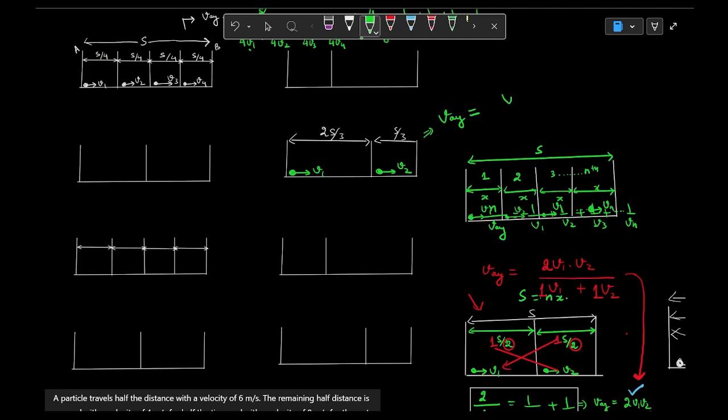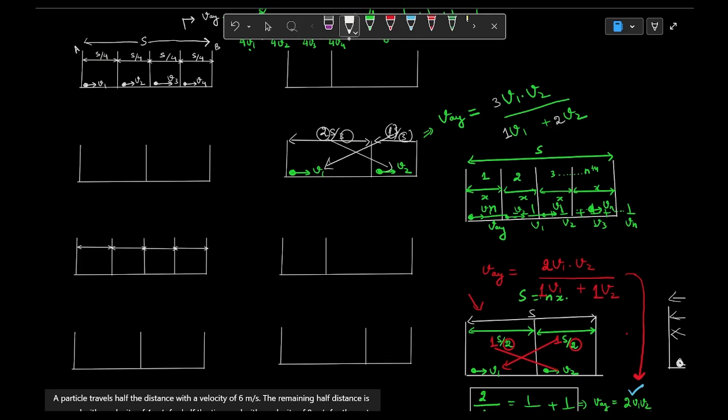So what is v average in this case? Very obvious. The answer will be v1 into v2 upon v1 plus v2. Directly we can write the answer. Now what we have to do? The denominator will become numerator. The numerator, if there is nothing, then it is 1, will cross multiply and become denominator. So it is 2v2 and 1v1.